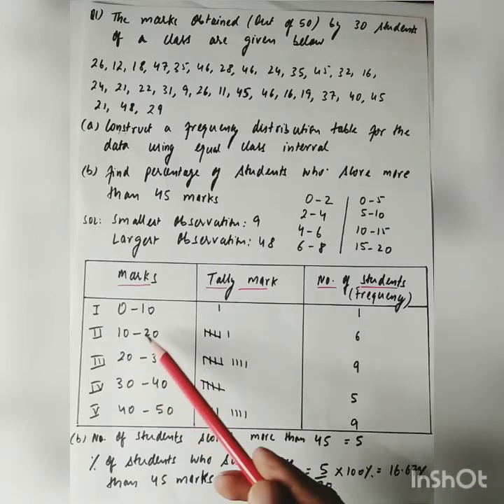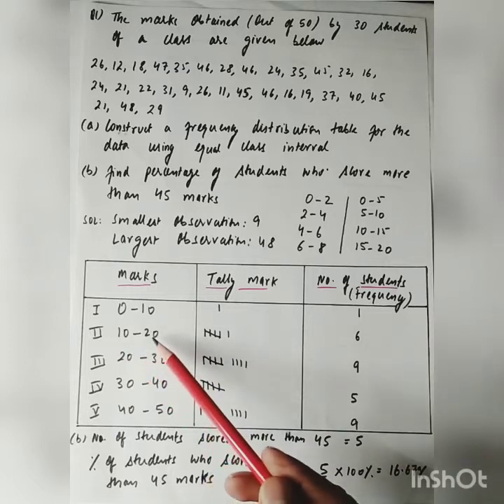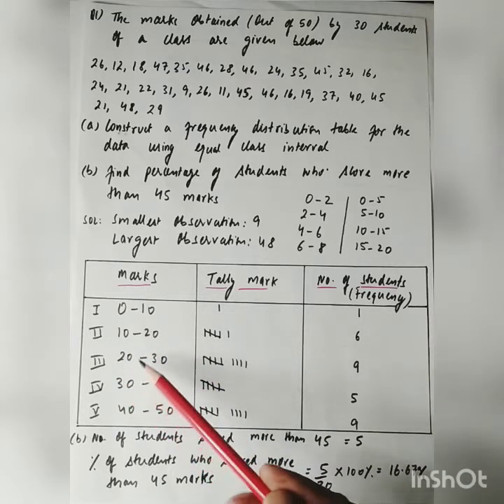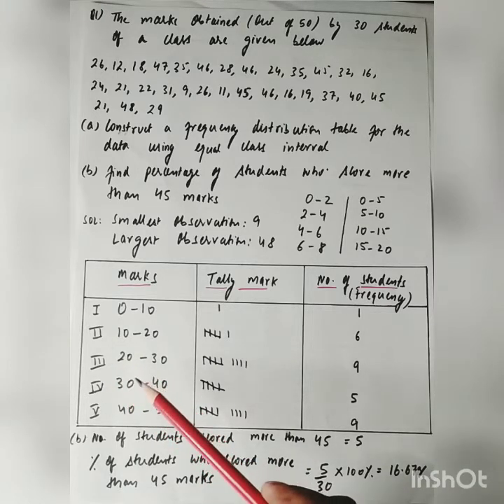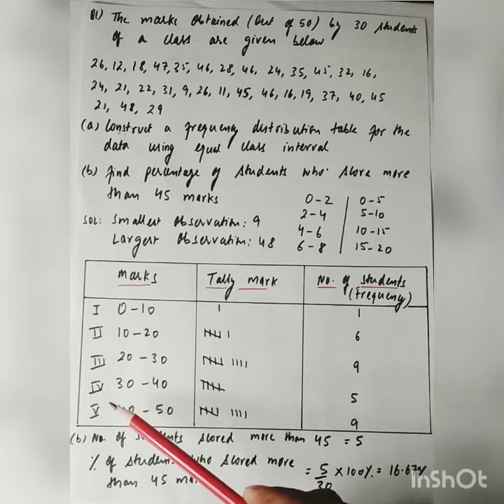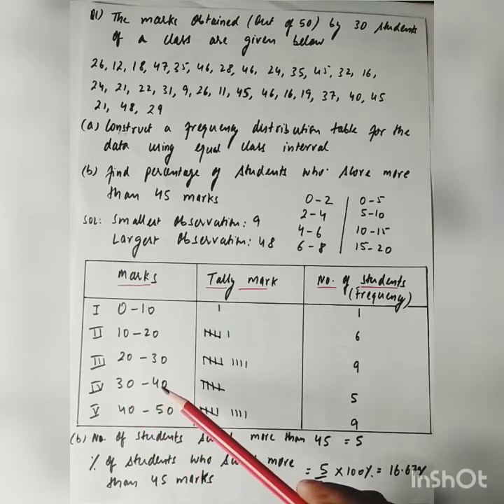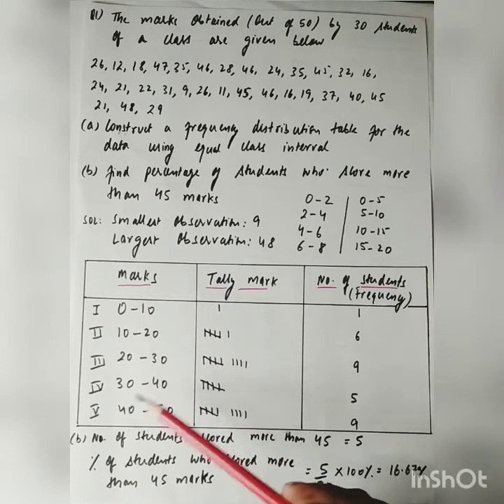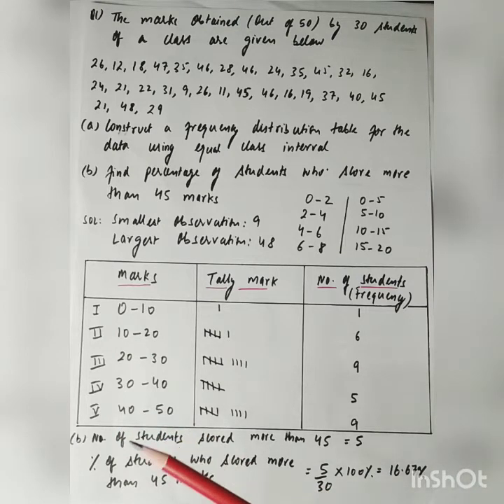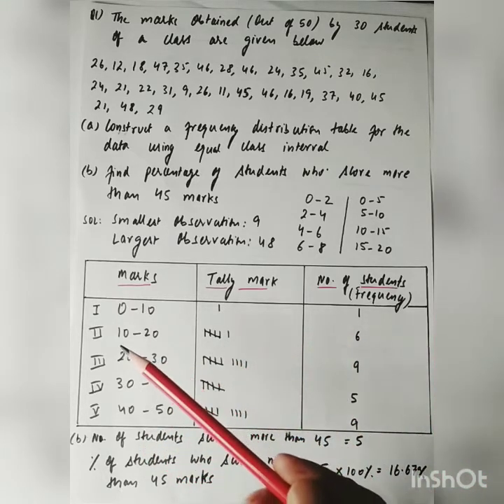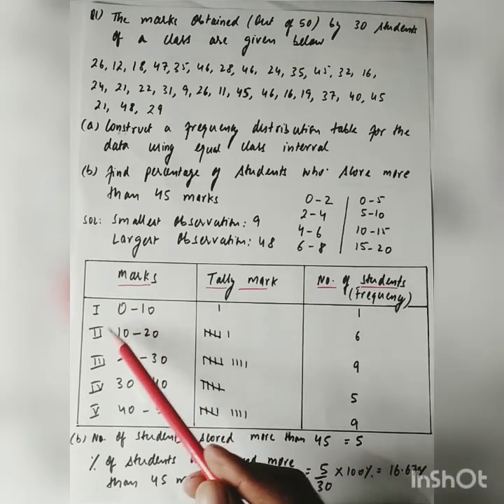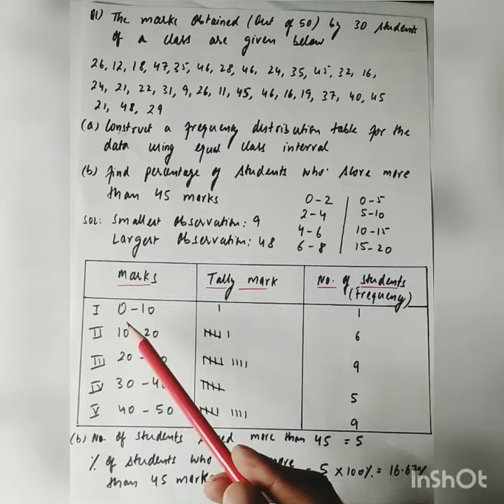In the same way, 20 will not be considered in the second class, it will be considered in the third class. In the same way, in the fourth class, we will be taking values from 30 to 39 only. The 40th observation will not be counted here. 40 will be counted in the fifth class interval. Now, we will put tally marks and write the frequency for the classes.